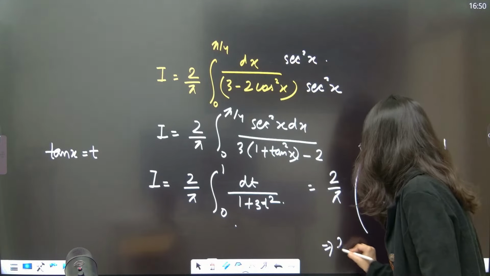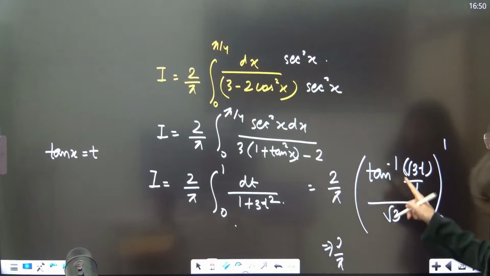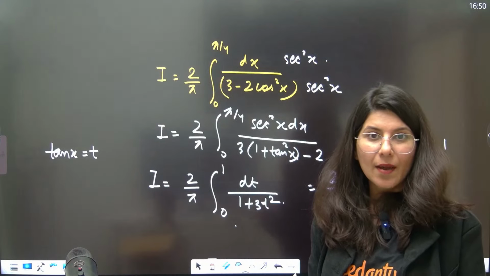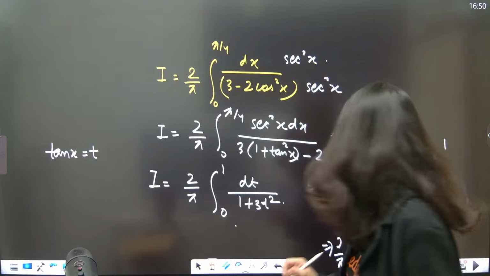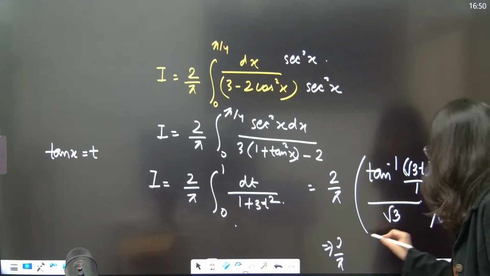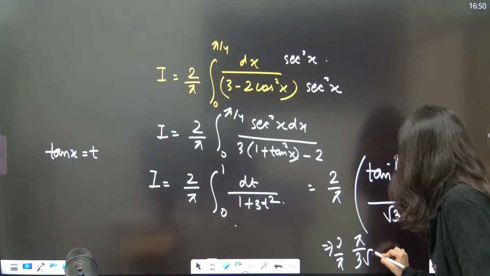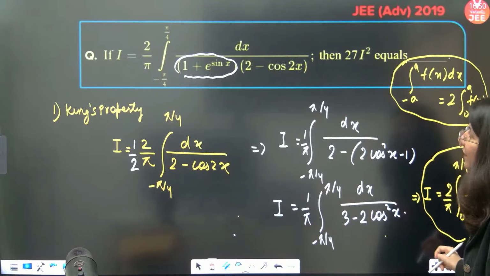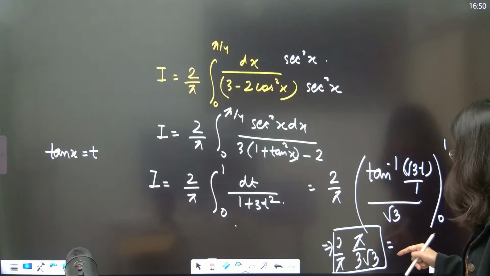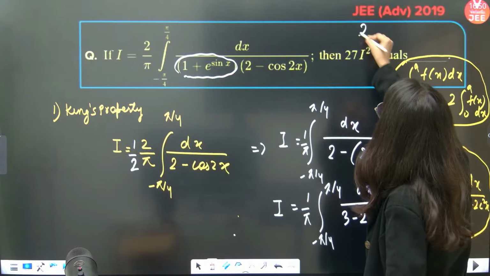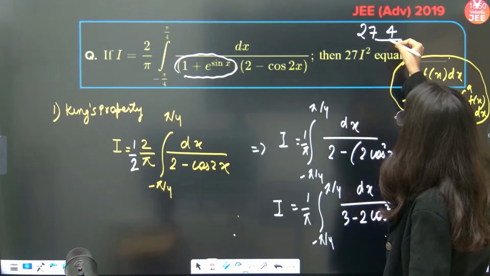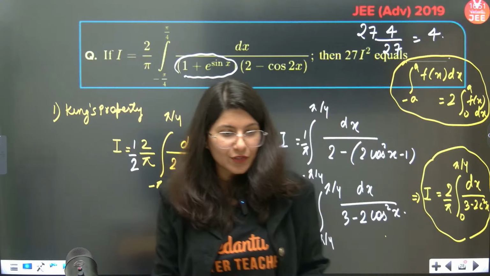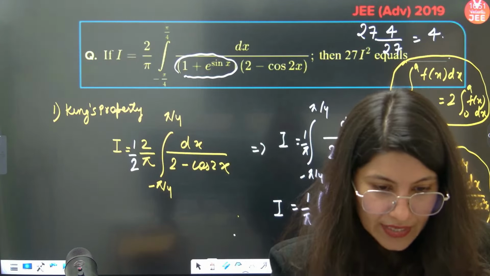If you put 1, so 2 by pi, the moment you put 1, tan inverse root 3 is 60 degree, pi by 3, and tan inverse 0 is gone, so pi by 3, and this is root 3. 2 by pi, the pi cancels, this is 2 by 3 root 3, so 2 by 3 root 3. So 27 and 3 root 3 will be what? 27. So the correct answer of this question will be 4. Yes, session 2 we are going to get.